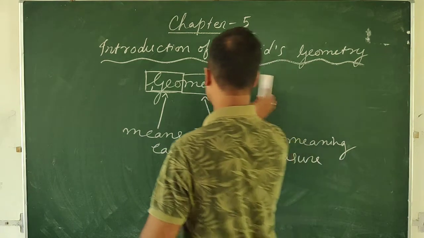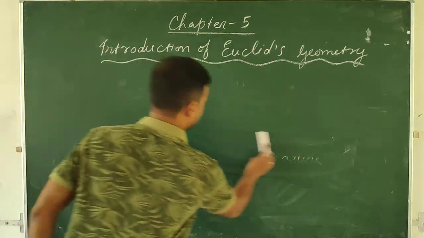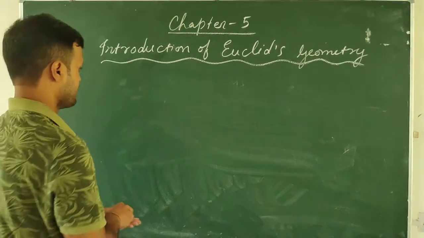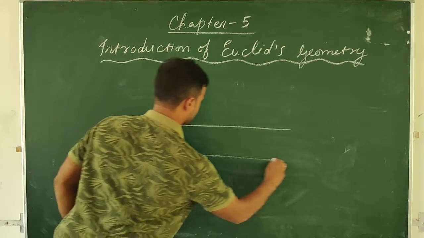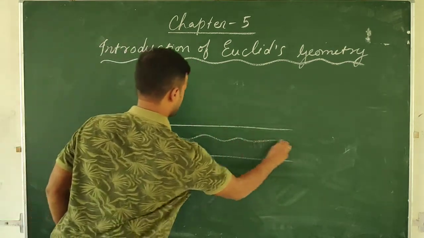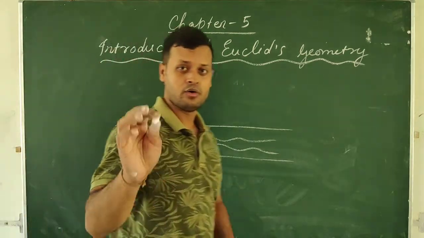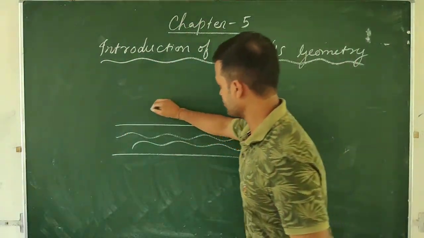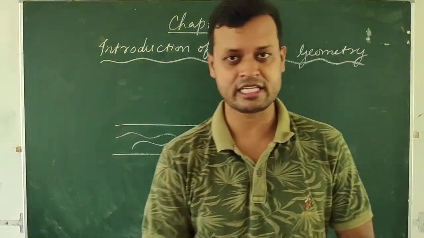Also, see students, suppose for example you take the case of river Nile. This is the river Nile. Along the banks of the river, we all know, we have studied in social science also, a lot of cultivation takes place.